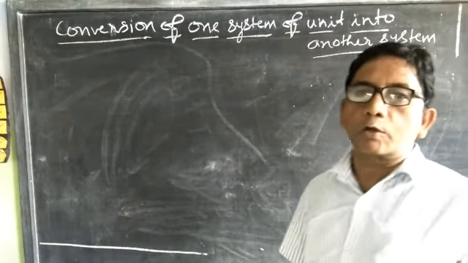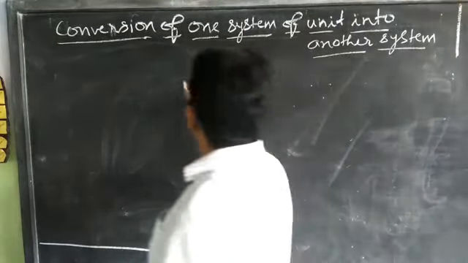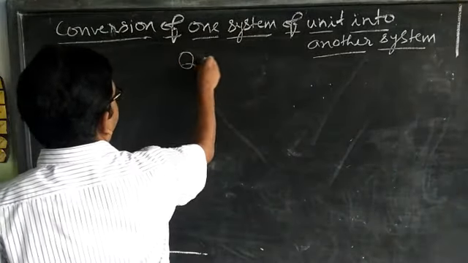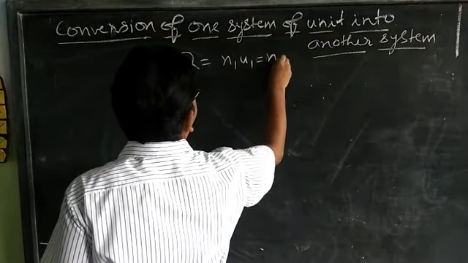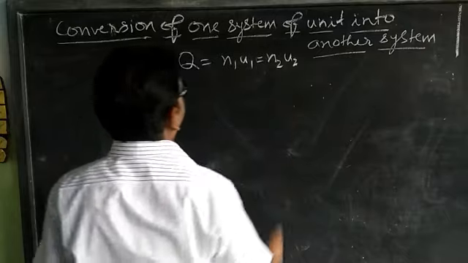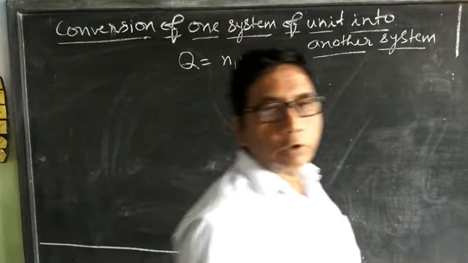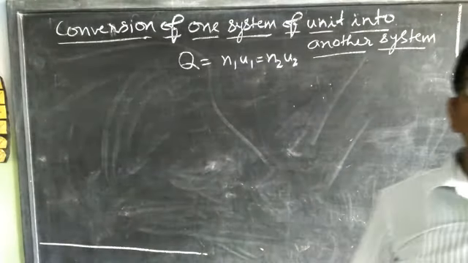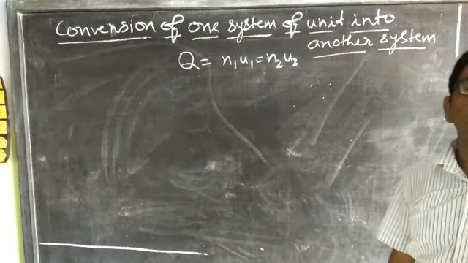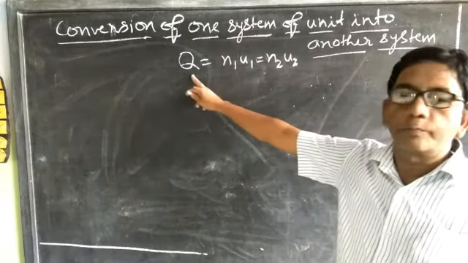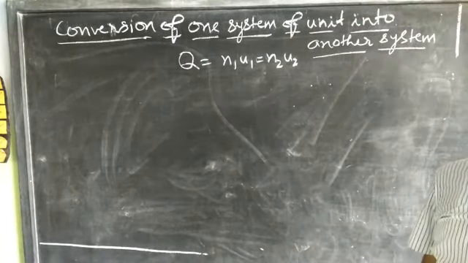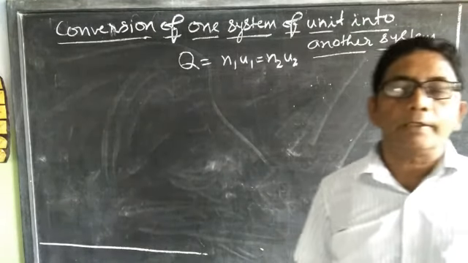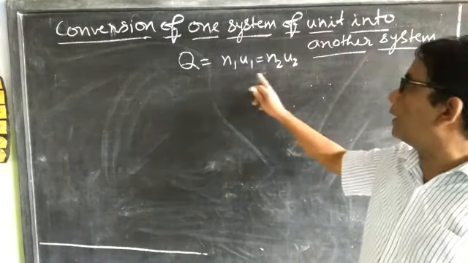Consider a physical quantity Q whose units of measurement are U1 and U2. Then Q is equal to N1 U1, which is equal to N2 U2.